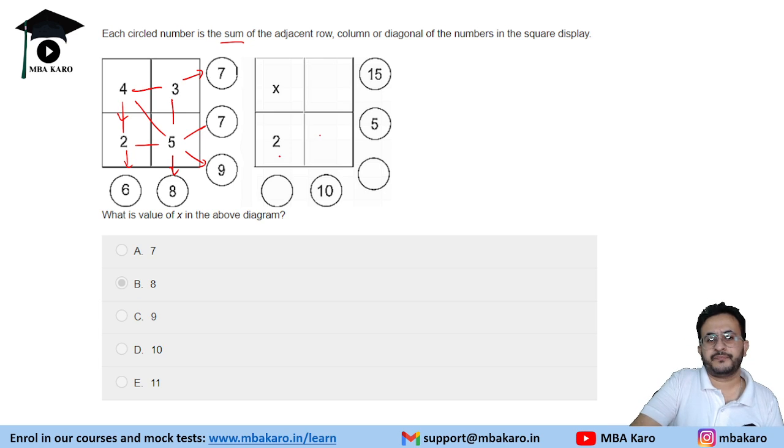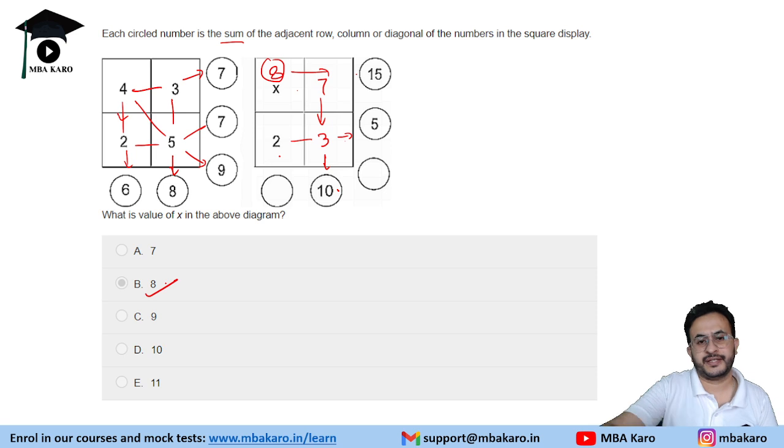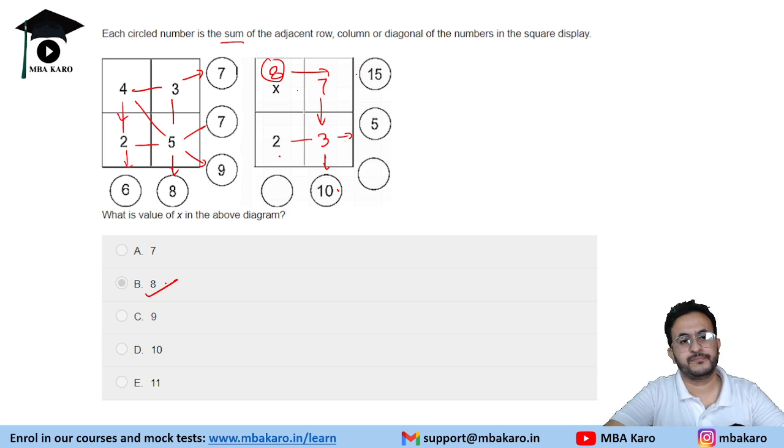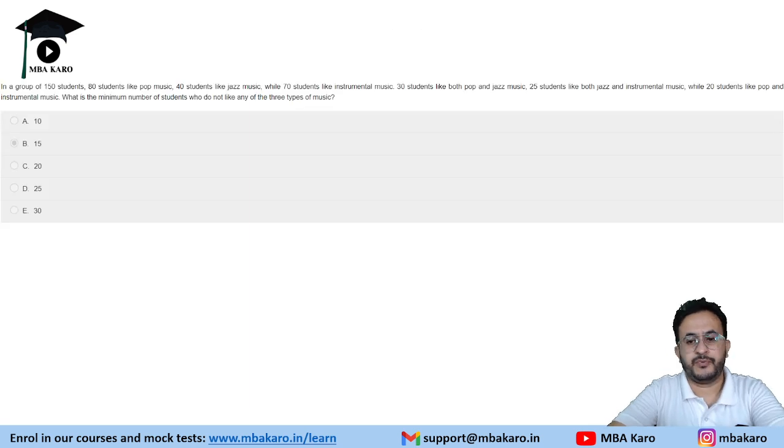We have 2 here, so 2 plus 3 gives us 5. We have 10 over here, so it should be 7 plus 3, that is 10. And we have 15 as the sum here, so x would be 8, because 8 plus 7 is 15. So the answer is 8.